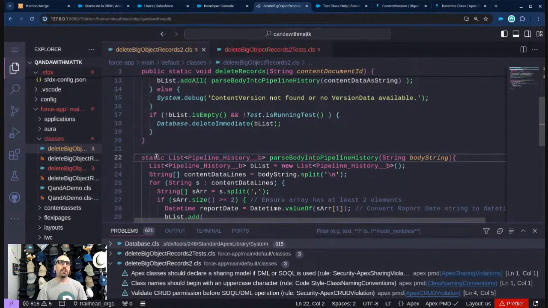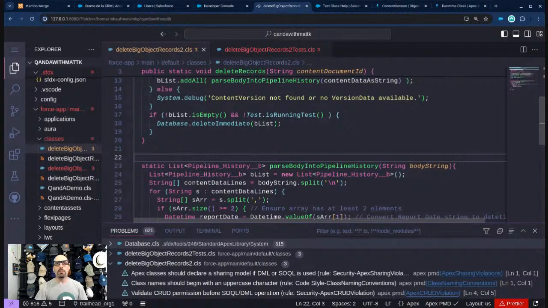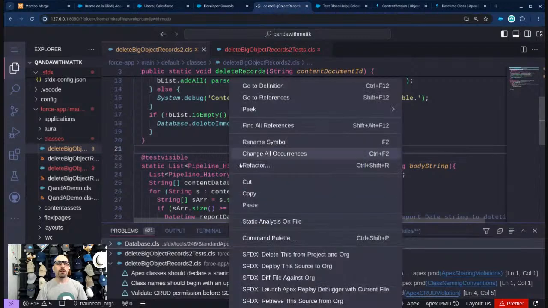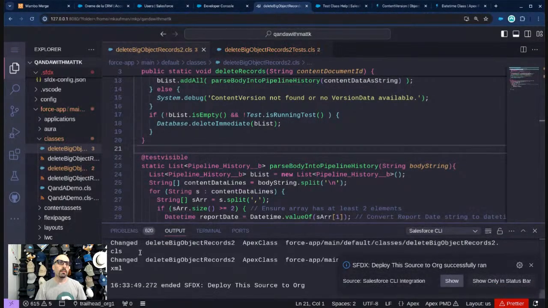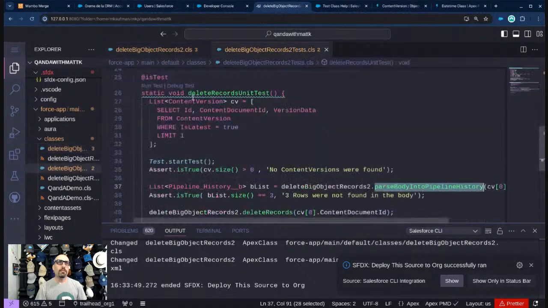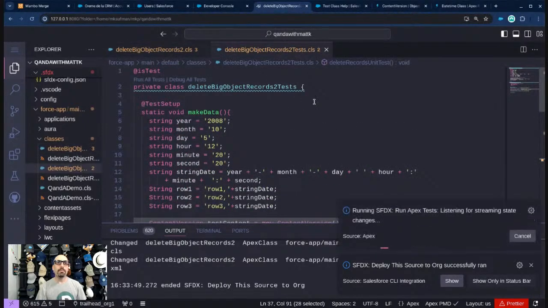It's not public. So there's 2 ways to make something available to a test. One is to mark it as public. The other is to mark it as @test_visible. Is it @is_test_visible? No, it's one of the two. And let's see if that compiles. If not, it's an is test visible. There we go. All right. Fingers crossed. We're going to do this one more time.